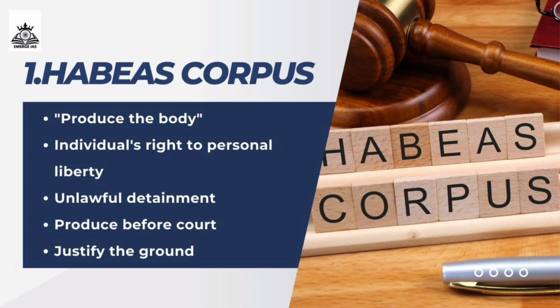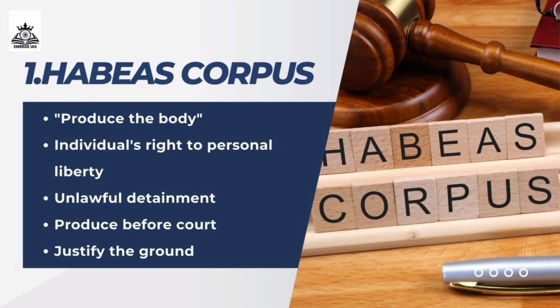It is a writ that ensures an individual's right to personal liberty. When a person is unlawfully detained or imprisoned, habeas corpus can be invoked to challenge the legality of the detention. It directs the detaining authority, that may be anyone, a public authority or a private person, a police, and etc., anyone. The court will direct this authority to produce the detained person before the court and justify the grounds for their detention. This is exactly about habeas corpus, which literally means produce the body, and it ensures what? The individual's right to personal liberty.